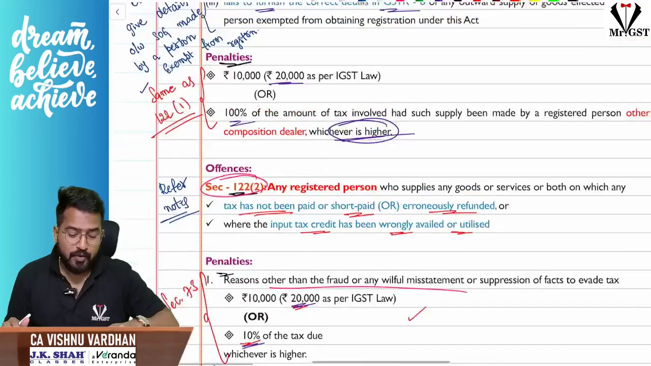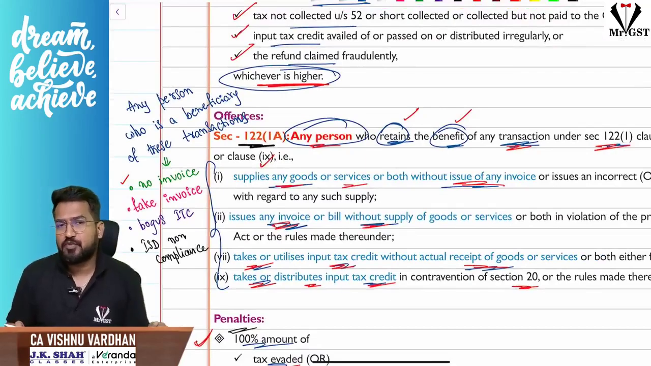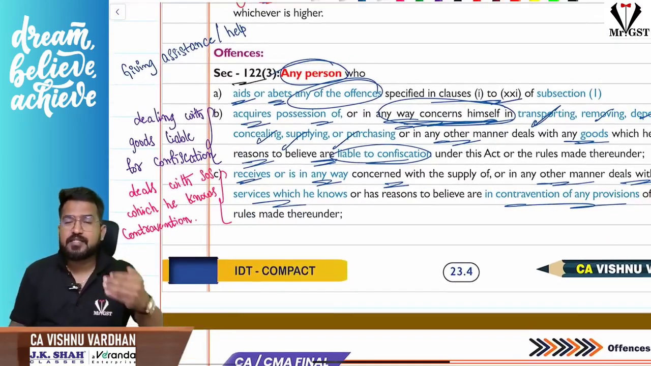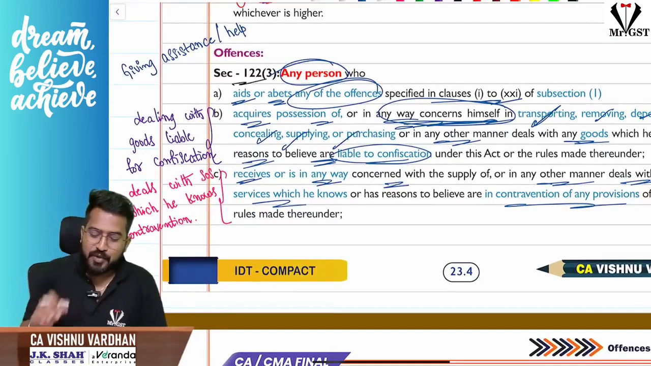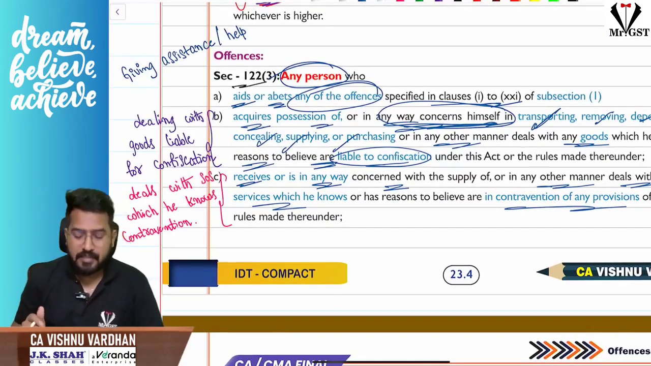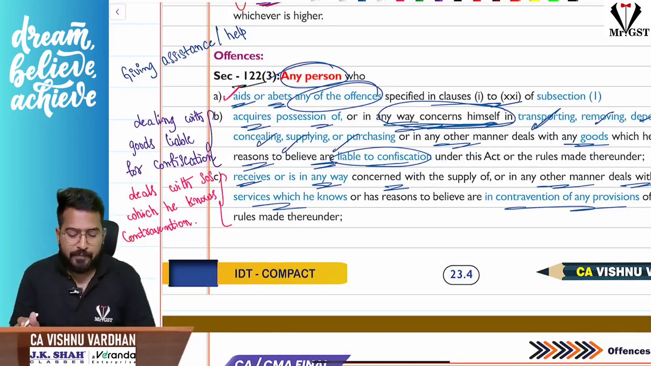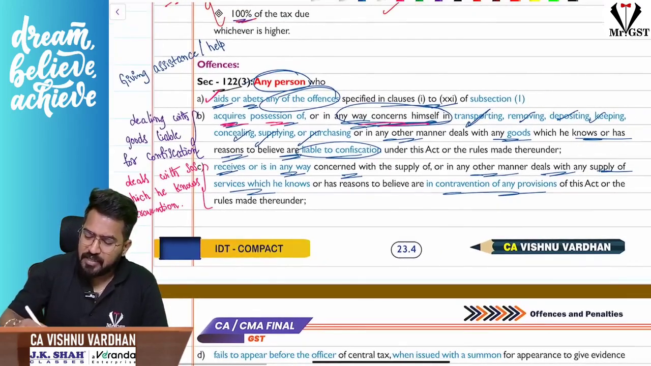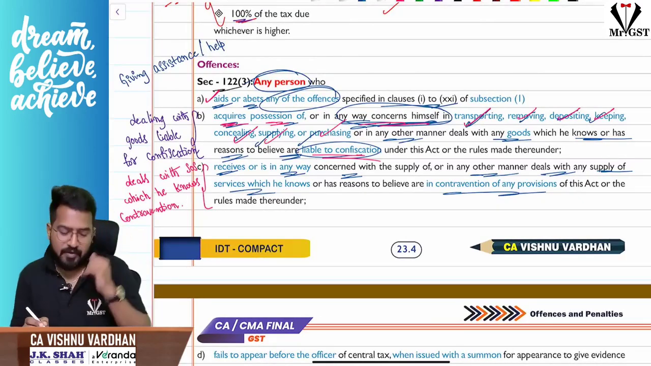Please understand, in 122 1A, it is any person who is getting benefit of the transactions you are doing. But 122 subsection 3 is anybody who is assisting you or helping you in doing these offenses. Okay, so any person, whatever the 21 offenses are there, who is helping you, assisting you, or who is acquiring possession in any way concerning himself, like in case of transporting them, removing them, depositing, keeping, concealing, supplying, purchasing, in any way assisting you with respect to goods which are liable for confiscation.